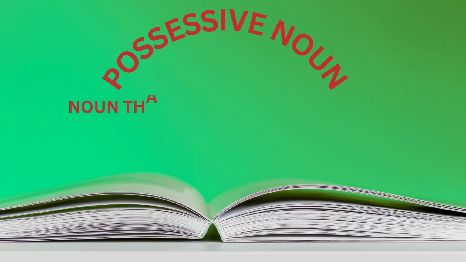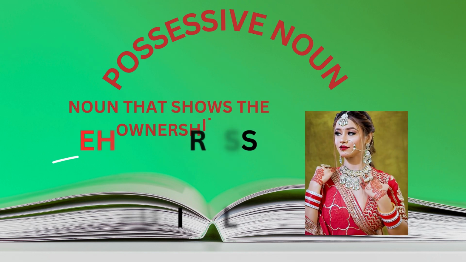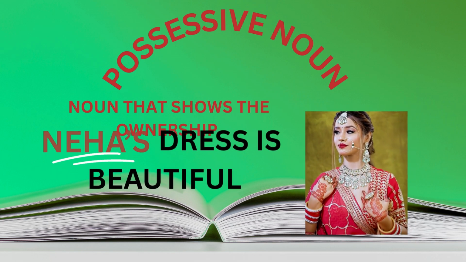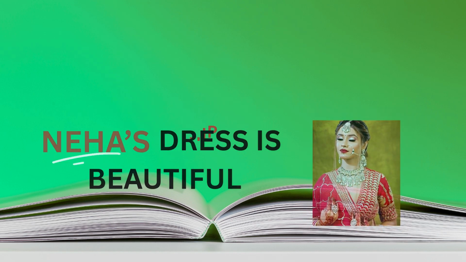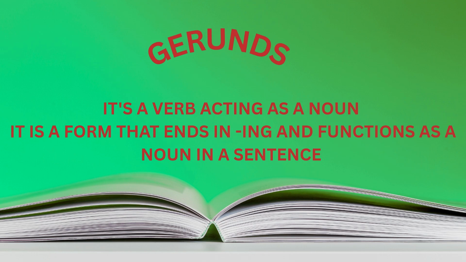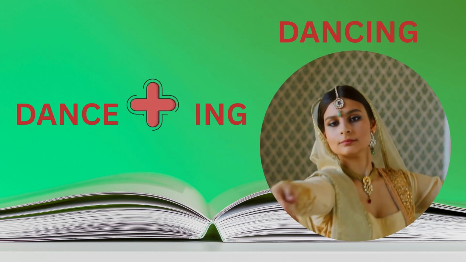Possessive noun. A noun that shows ownership. Example, Neha's dress is beautiful. Neha's represents the ownership. Gerunds. A gerund is a verb acting as a noun. It is a form that ends in -ing and functions as a noun in a sentence.